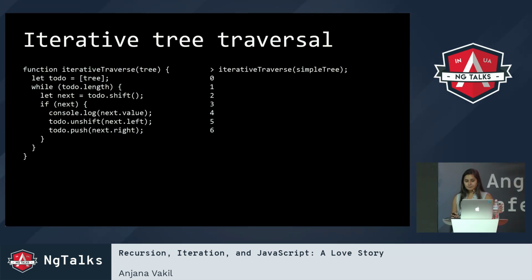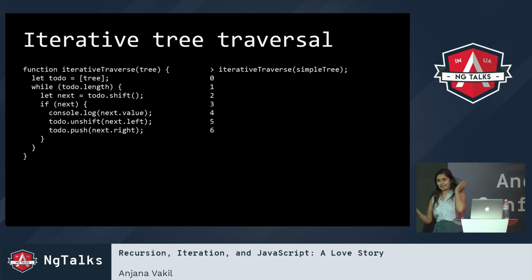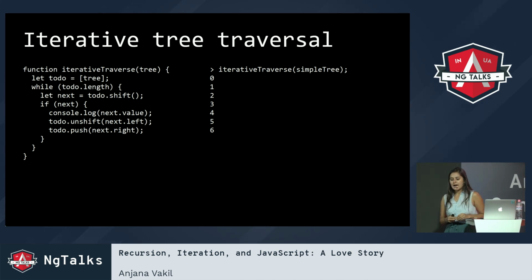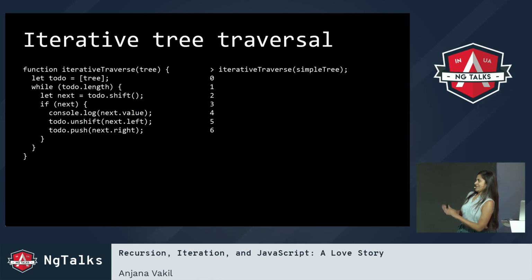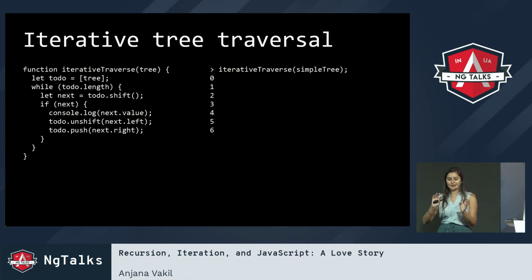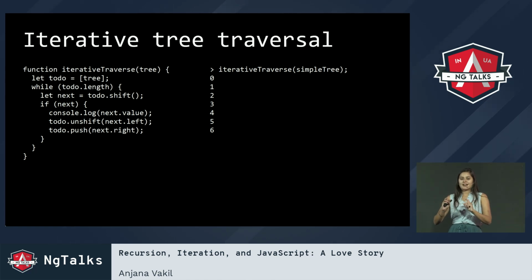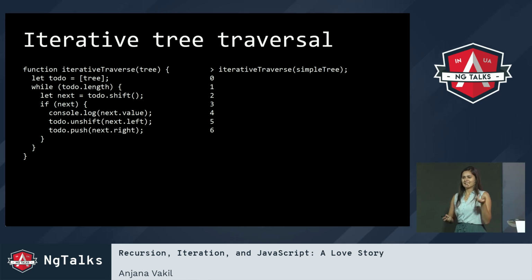So, one way we could do that is with a little function like this. First of all, if you notice it's a little bit longer, I don't know about you, but immediately looking at it, I have to kind of think about it a little bit harder. What we're doing is we're using a little to-do list, and we're putting nodes from the tree onto the to-do list, and then we're taking the first thing off the to-do list, telling me its value, and then if it has children, we're putting those onto different ends of the list so that we get everything in the right order, and it works.